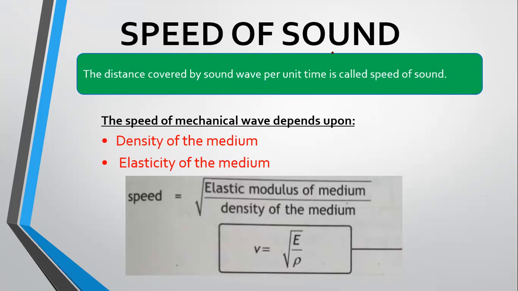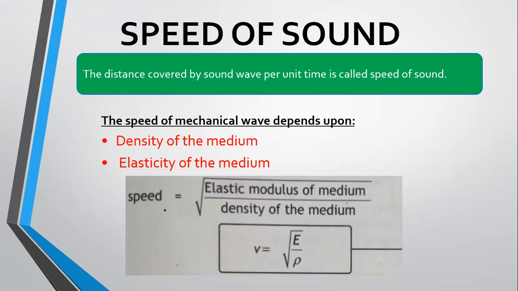Now, speed of sound. Speed of sound is the distance covered by a sound wave per unit time. Just like simple speed is equal to distance divided by time. Sound is a longitudinal wave in nature, or compressional wave, as I told you in the definition. So the speed of mechanical waves depends upon two things. Number one, density of the medium, and the second one is elasticity of the medium.